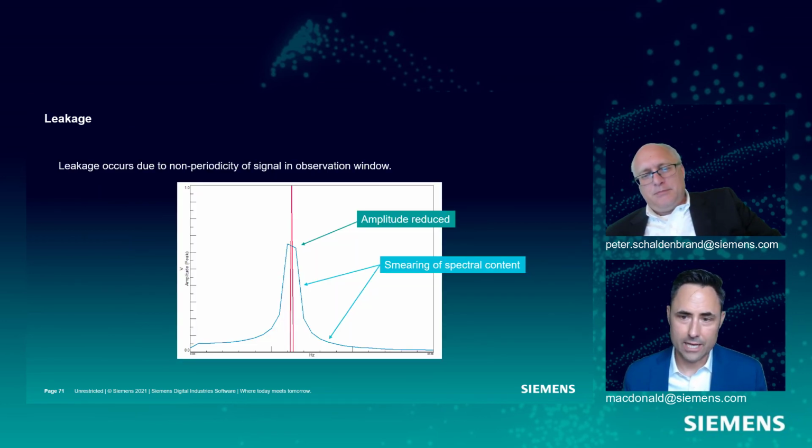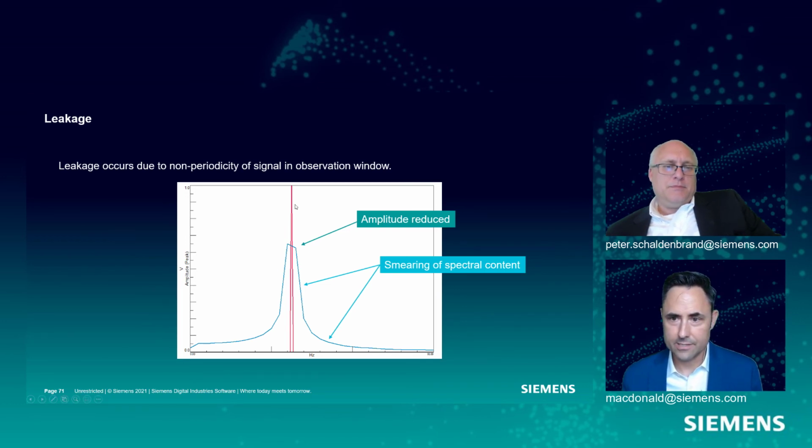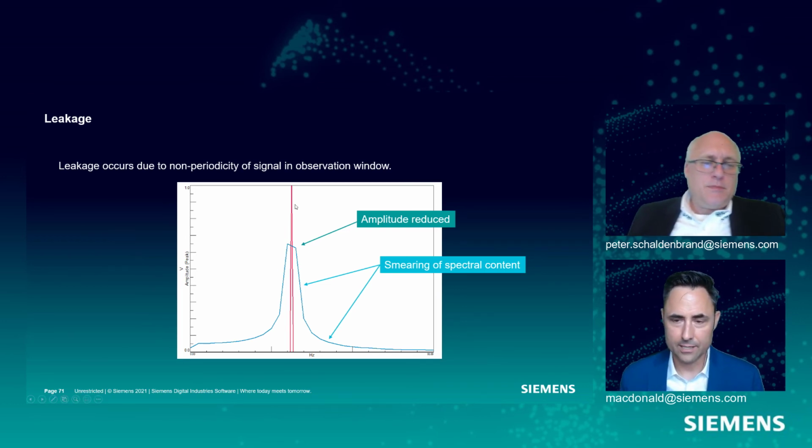And so what does this look like in the real world? Well, the red trace here is a perfectly sampled and performed frequency spectrum. You see a nice round 1.0 amplitude.